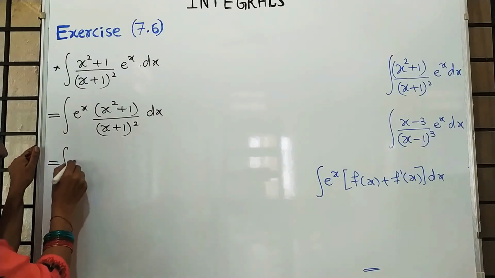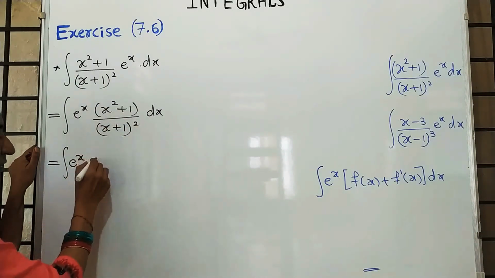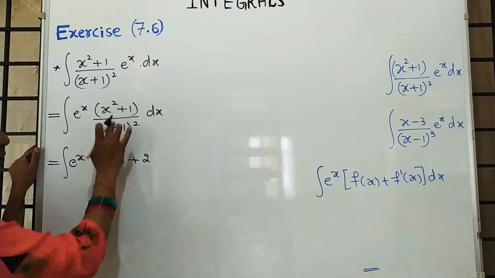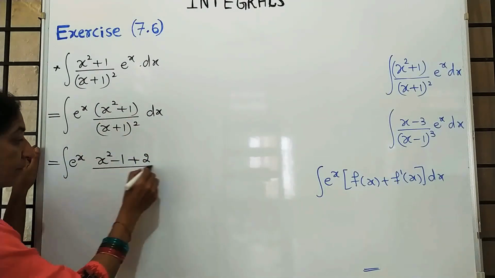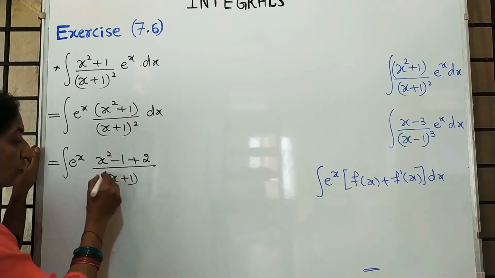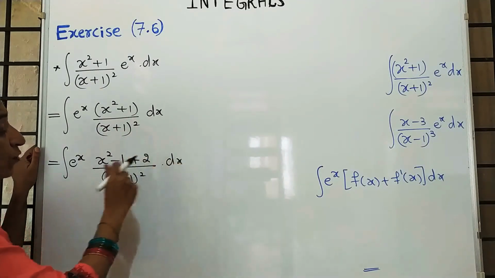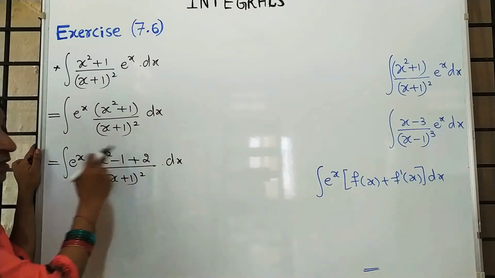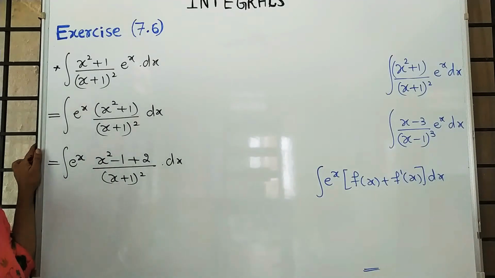See here, e raised to x. x square plus 1 I am writing as x square minus 1 plus 2. Correct or not? Minus 1 plus 2 is plus 1. Now students will ask, where is the term x plus 1 in the numerator? See, x square minus 1 is written as x minus 1 and x plus 1, a square minus b square.